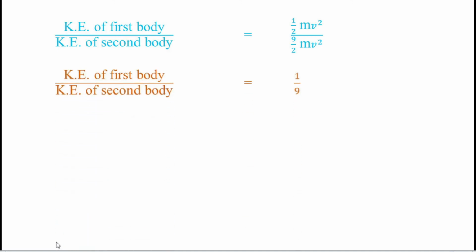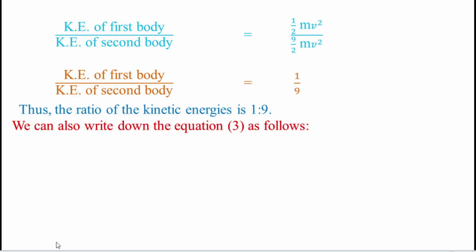So in this we are going to cancel the 2 and 2 because both are in division. So I am going to cancel 2 and 2, and mv square and mv square both are the same. So I am going to cancel. Finally we can get the answer 1 by 9. So kinetic energy of the first body is 1 and kinetic energy of the second body is 9. So when we write these values into ratio, the ratio of the kinetic energy is 1 is to 9.